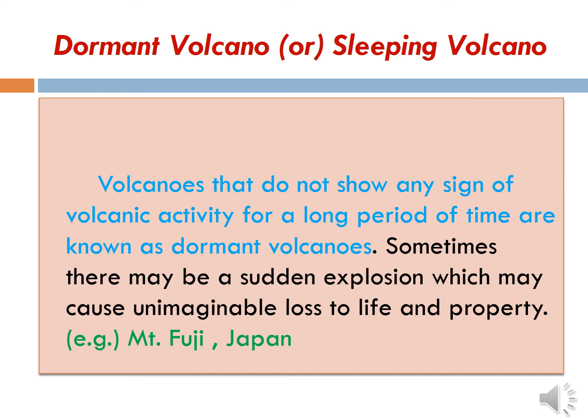Sometimes there may be a sudden explosion which may cause unimaginable loss to life and property. It will be sleep always, but we don't know how it will wake up. And the sudden explosion will be there.